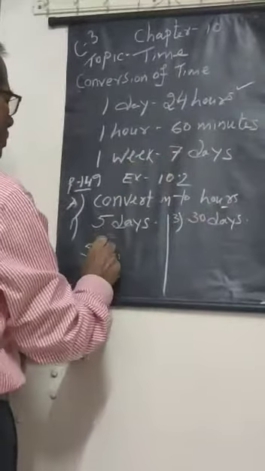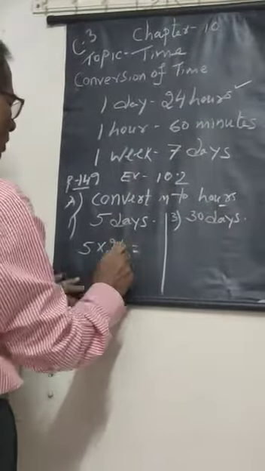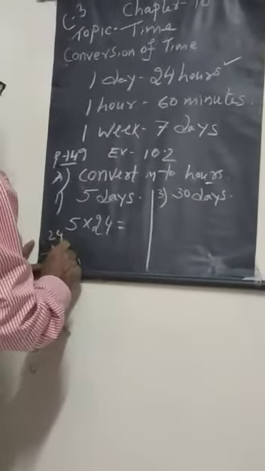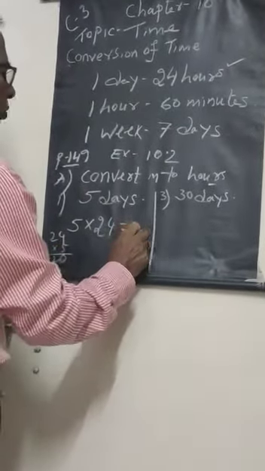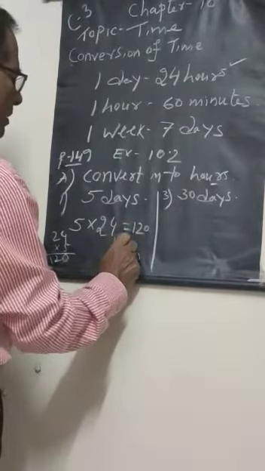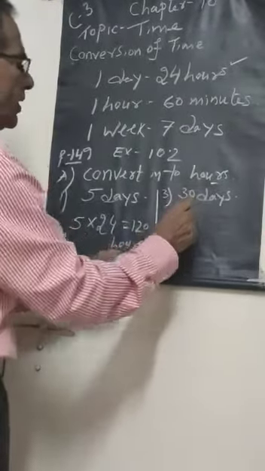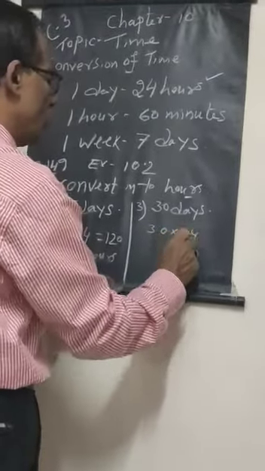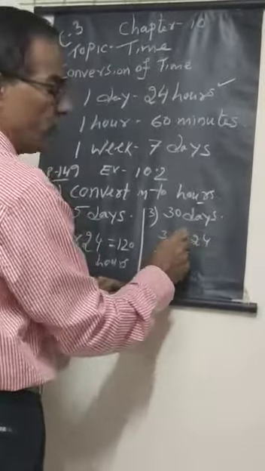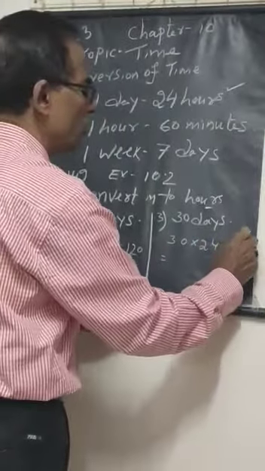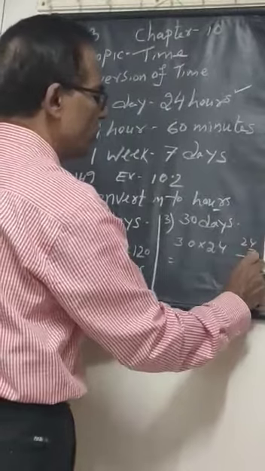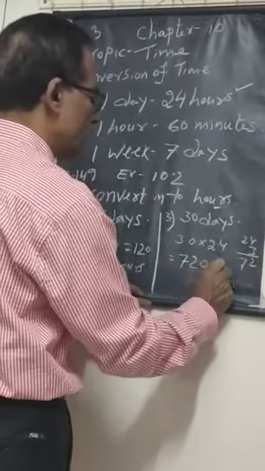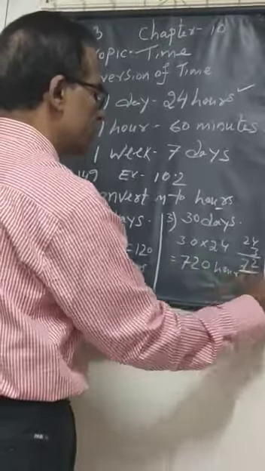So 5 into 24. Multiply here. 24 5s are how much? 120 hours. Like this you do. 30 days. So 30 into 24. Students, I taught you already, if it is 30 then 24 into 3 you do. It will be easy for you. 72 and 0. Now take the 0. 720 hours.